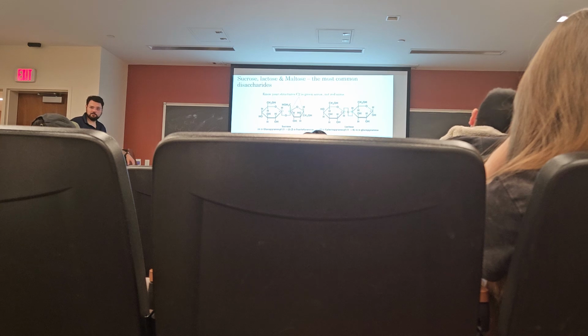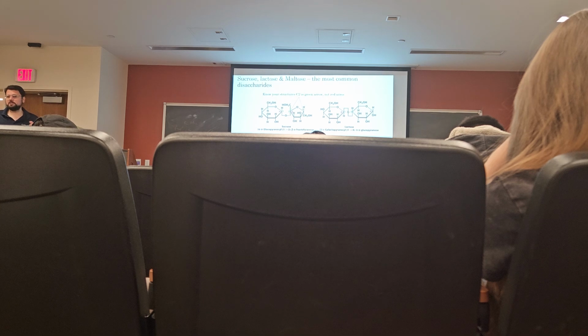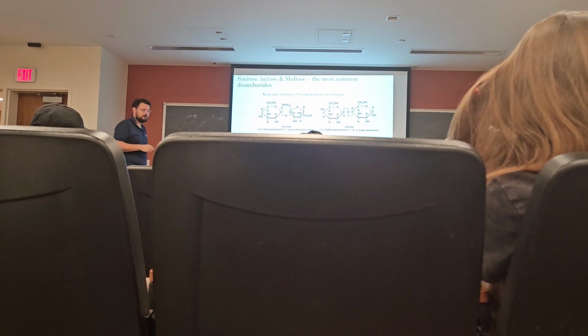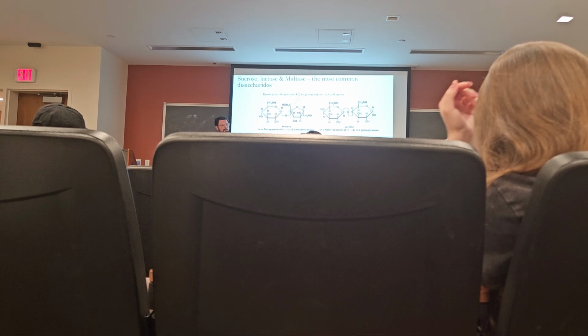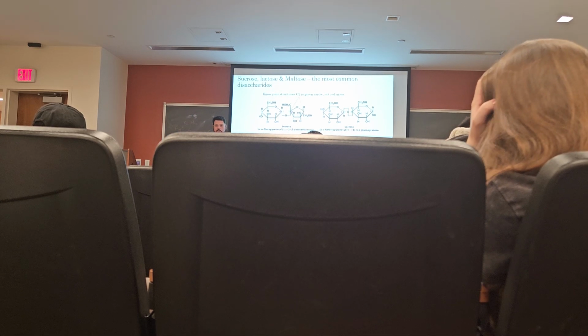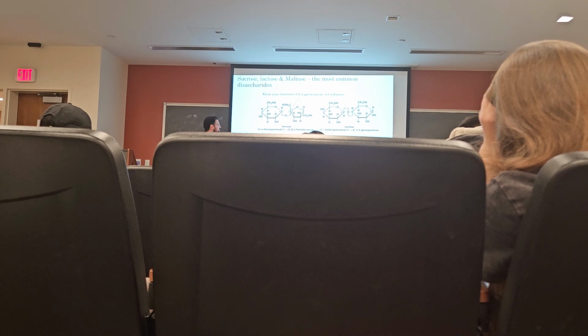So similar to how DNA has a polarity going from 5' to 3', proteins have a polarity going from the N terminus to the C terminus, polysaccharides have a polarity going from the non-reducing side to the reducing side, right? Unless we have something like sucrose, right? Sucrose is an exception. Well, not really an exception, just an example of a non-reducing sugar. And why do we say that sucrose is a non-reducing sugar? Well, let's look at the structure. Here we have alpha-D-glucopyranosyl,